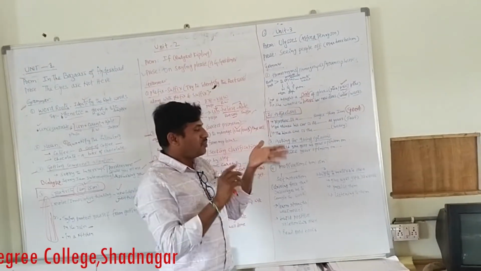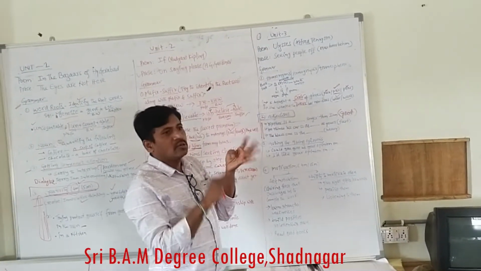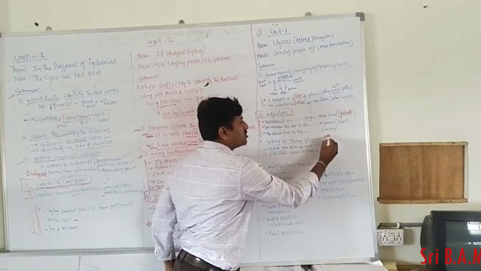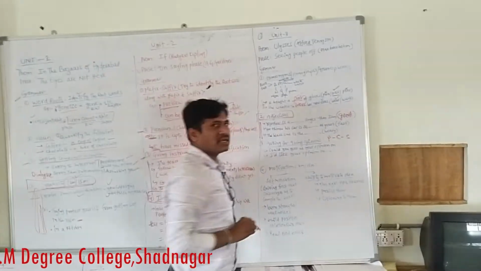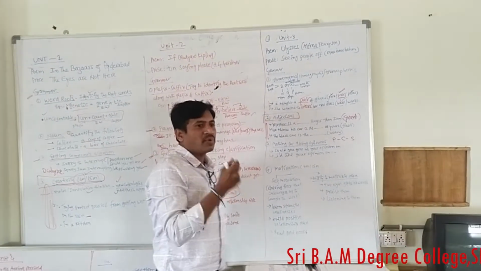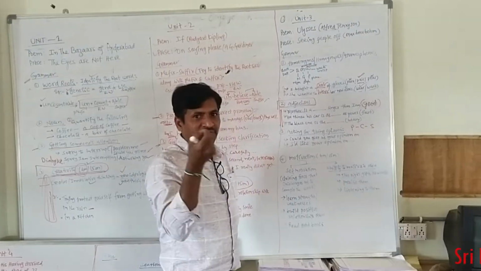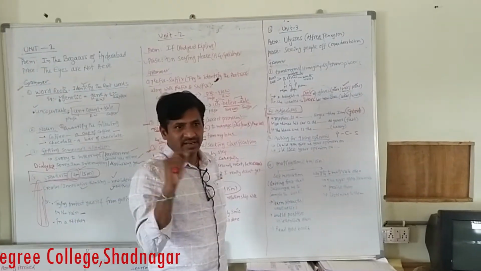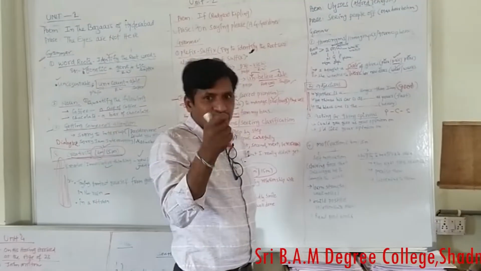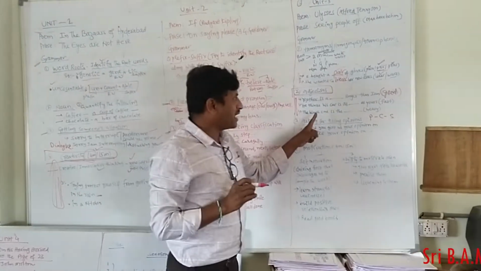Adjectives have positive, comparative and superlative degrees. For example, fine, finer, finest, great, greater, greatest, holy, holier, holiest. These are the positive, comparative and superlative degrees.